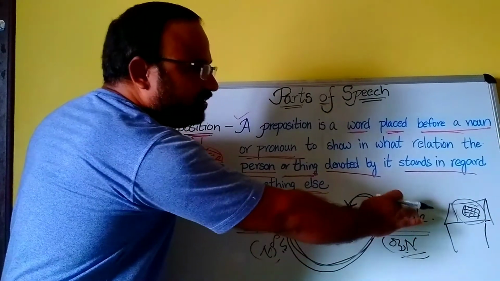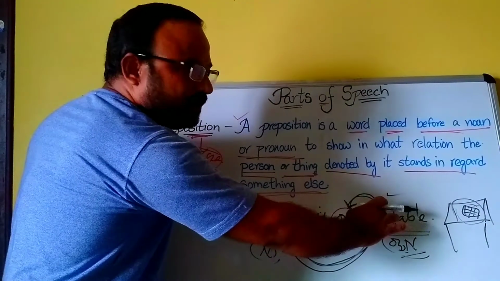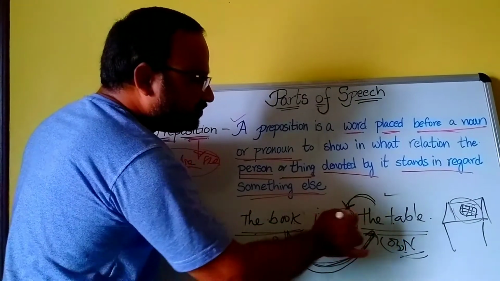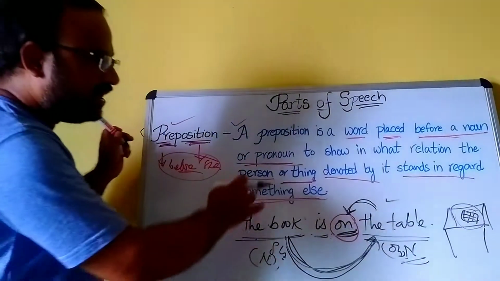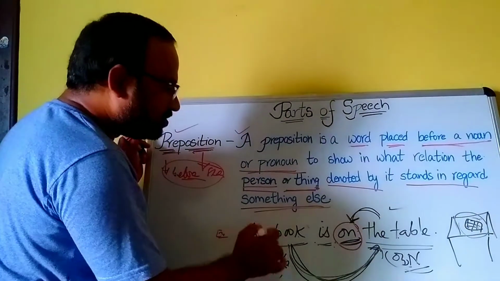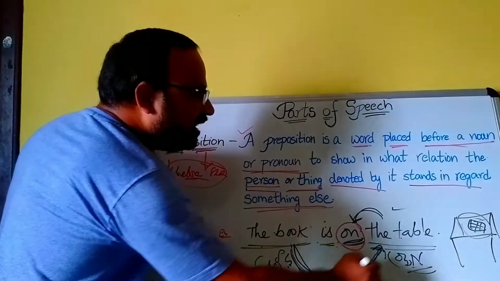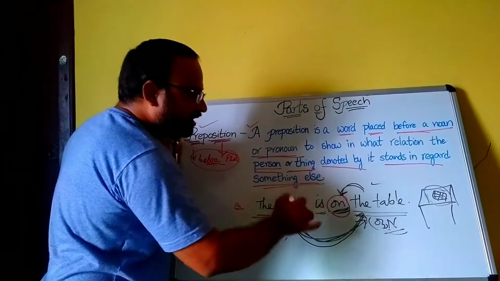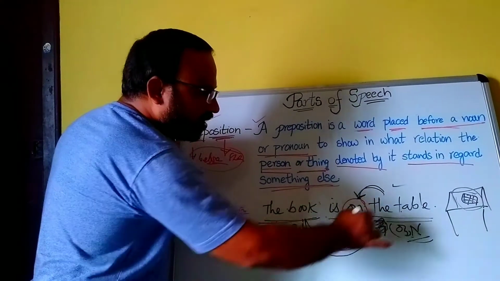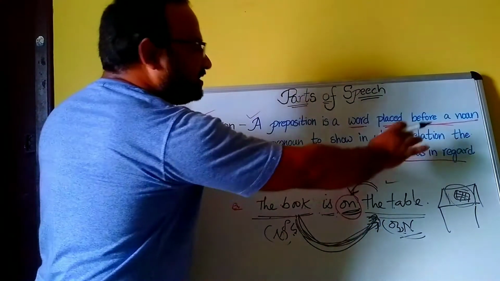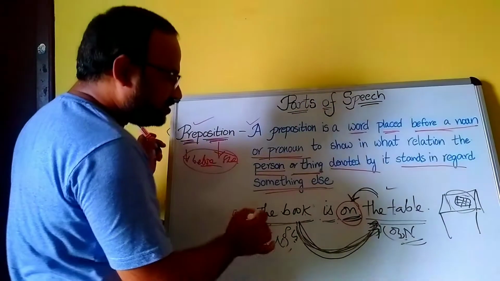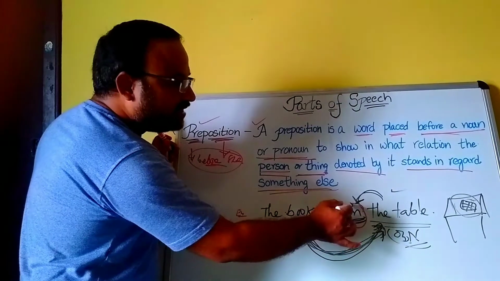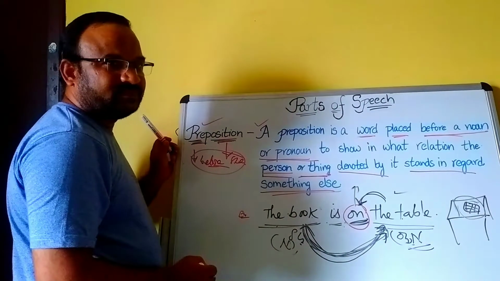It is laid on the table. It is kept on the table. The book is on the table. So it tells the relation between two nouns or objects. So here the preposition tells the relation.